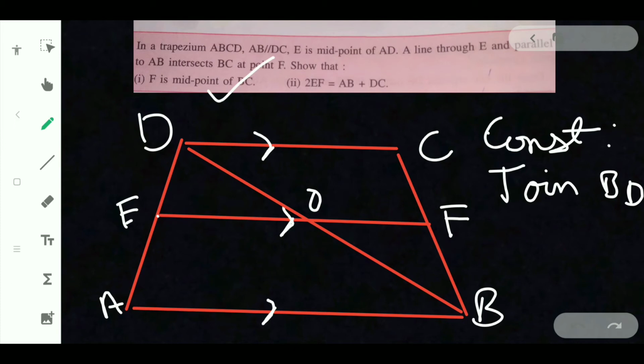Now FO is equal to half of DC and EO is equal to half of AB.